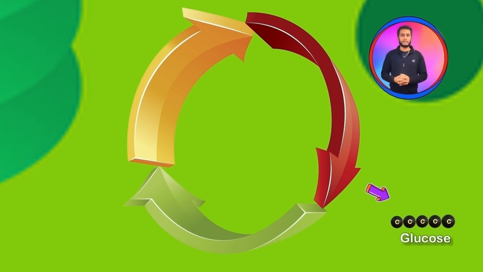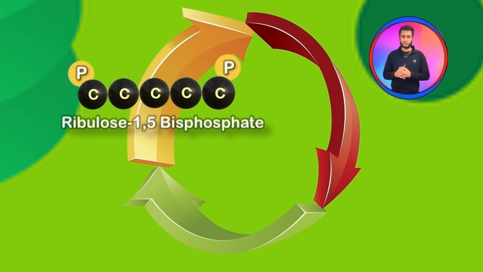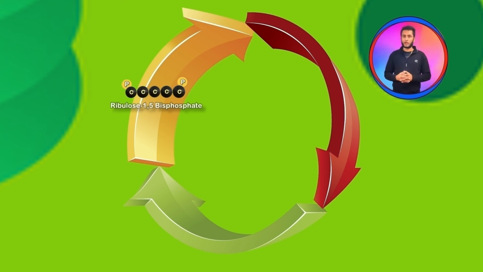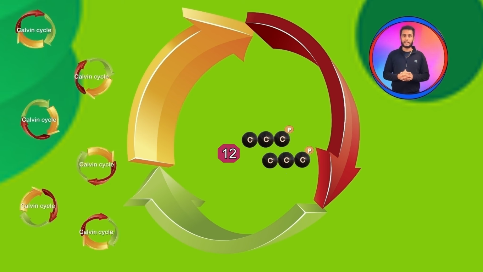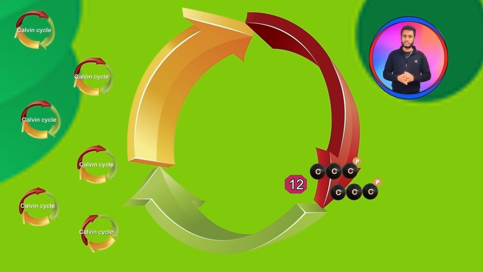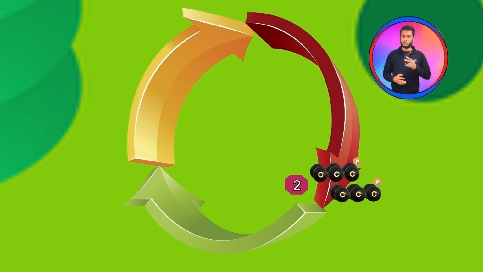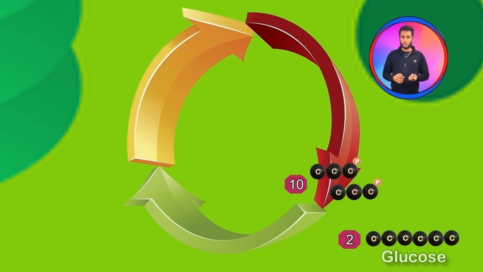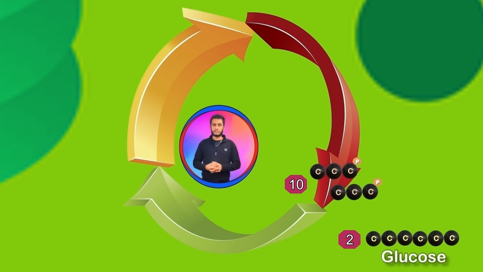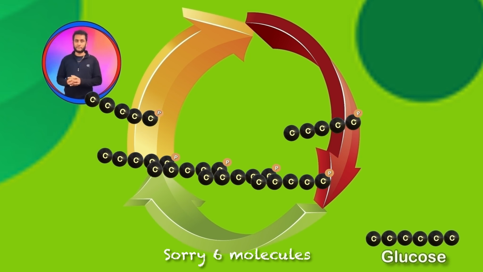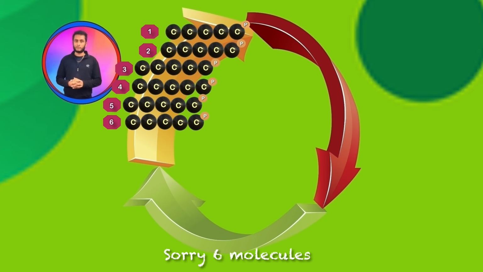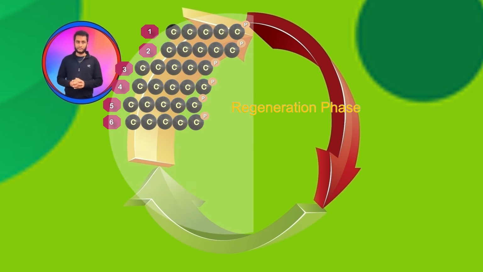But to make this cycle run continuously, we need to regenerate RuBP, that is ribulose 1,5-bisphosphate. And for this purpose, in stroma, there are 6 rounds of cycles running together to form 12 molecules of glyceraldehyde 3-phosphate having total of 36 carbon. And from these, 2 molecules are separated to form a glucose, and now the remaining 30 carbons are utilized to form 5 molecules of ribulose 1,5-bisphosphate. And this is how the RuBP is regenerated. And this phase is known as RuBP regeneration phase.